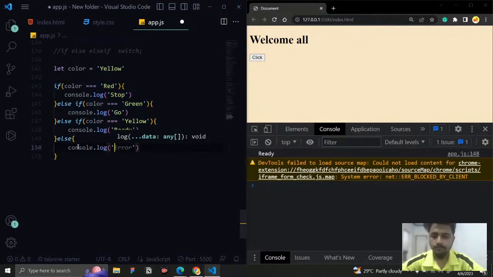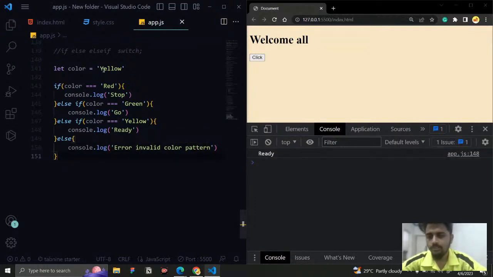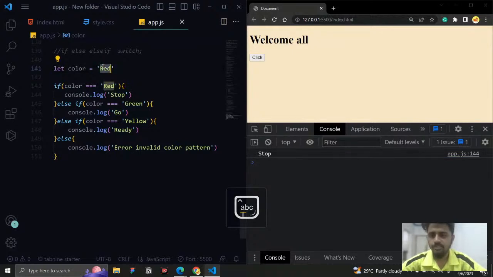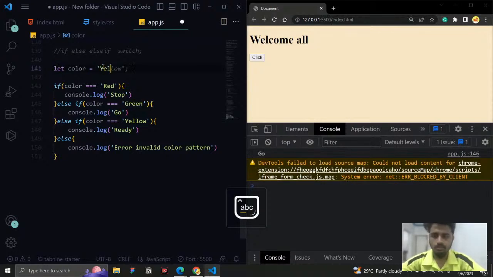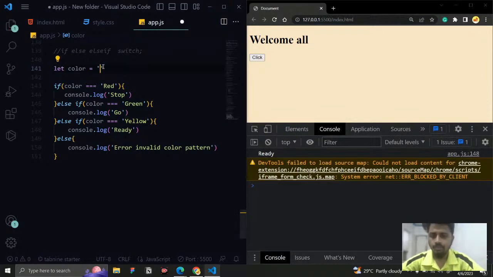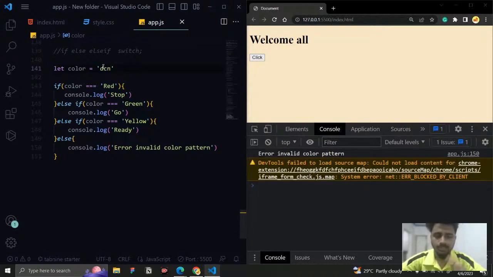Console.log. I just want to say error, invalid color, like this. And now I'm going to give red. It is not caps, I just want to say a capital letter. So it is going to be red. It is going to be stop. And if it is green, it is going to be go. If it is yellow, it is going to be ready. And if I give some other color, it is going to be invalid. So it is going to show error, invalid data. Likewise, it is going to show for us.